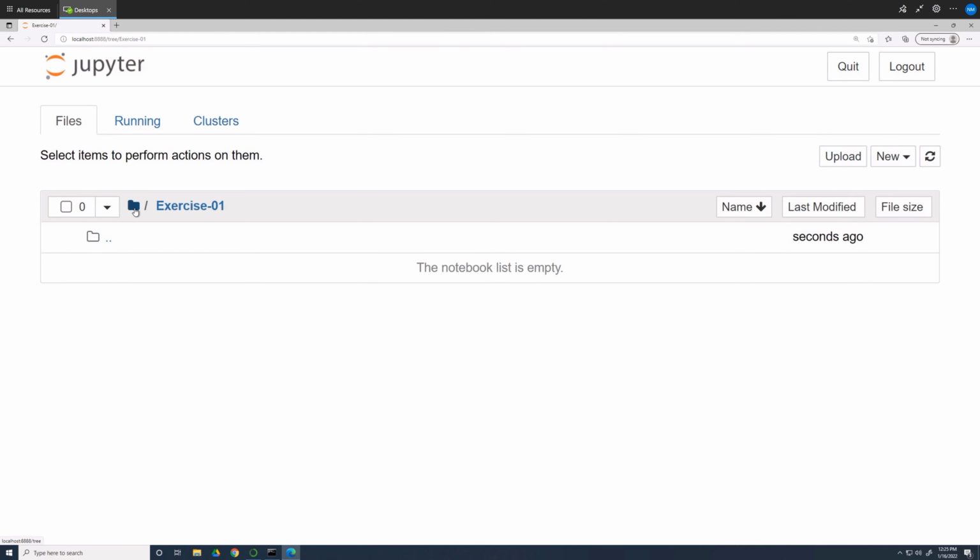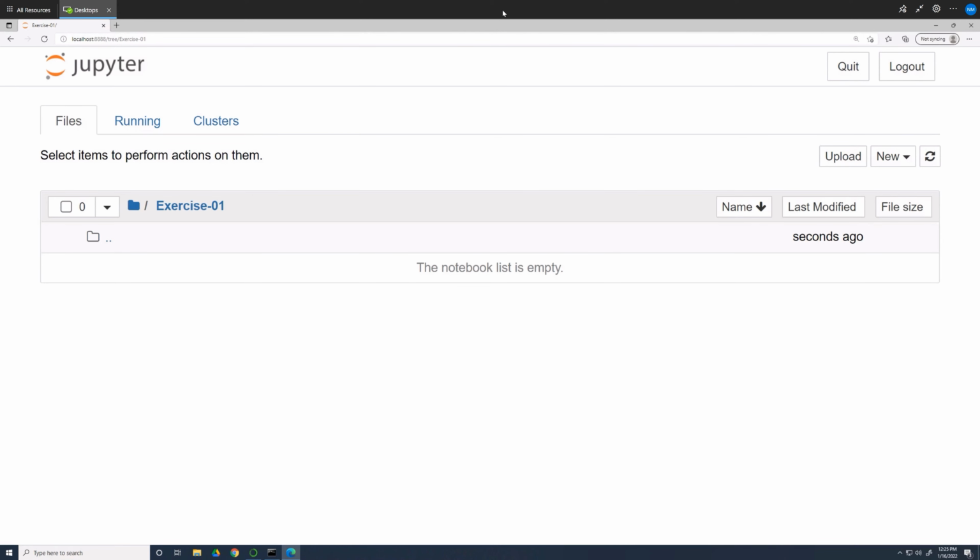Notice the folder icon on the upper right, followed by the name Exercise 01. This is called a breadcrumb. Clicking on the folder icon takes you back to the root directory. Keep that in mind when you're trying to navigate from one folder to another. The breadcrumbs help you to understand which directory you're working in. Okay, so make sure you're back in Exercise 01 folder. This is where you're going to save your work for this exercise.